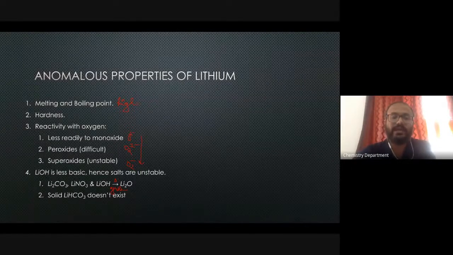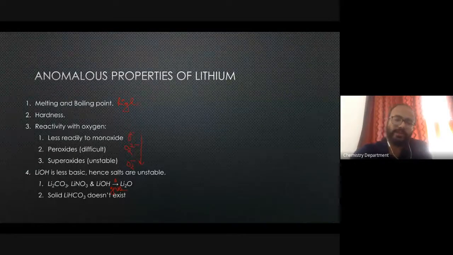You can only get its solution by some method, but you cannot crystallize lithium hydrogen carbonate because of the instability of the lattice. So these are some of the peculiar properties that only lithium shows in group one. Others are completely opposite to what you see here.